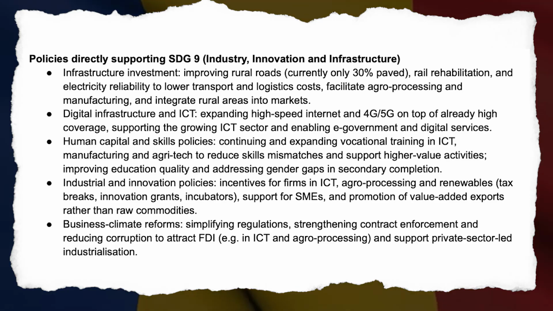Human capital and skills policies: continuing and expanding vocational training in ICT, manufacturing, and agri-tech to reduce skills mismatches and support higher value activities. Improving education quality and addressing gender gaps in secondary completion. Industrial and innovation policies: incentives for firms in ICT, agro-processing, and renewables, tax breaks, innovation grants, incubators, support for SMEs, and promotion of value-added exports rather than raw commodities. Business climate reforms: simplifying regulations, strengthening contract enforcement, and reducing corruption to attract FDI, e.g. in ICT and agro-processing, and support private sector-led industrialization.